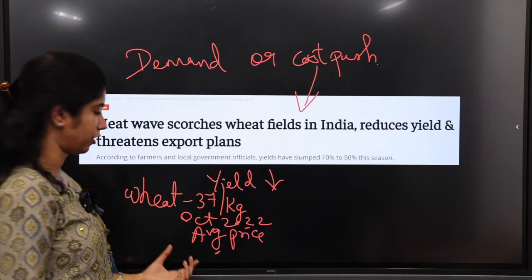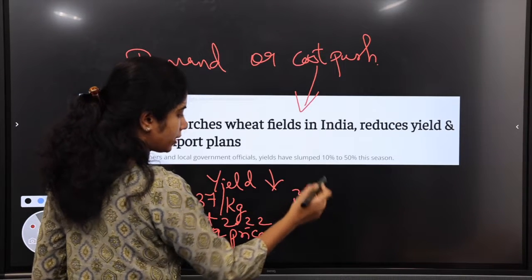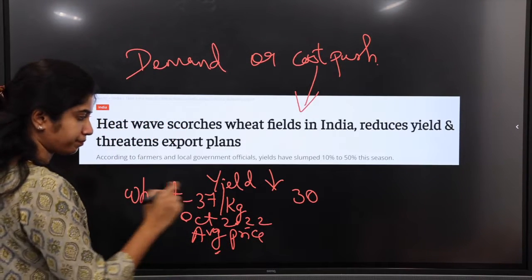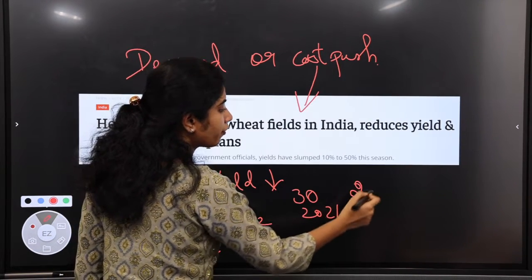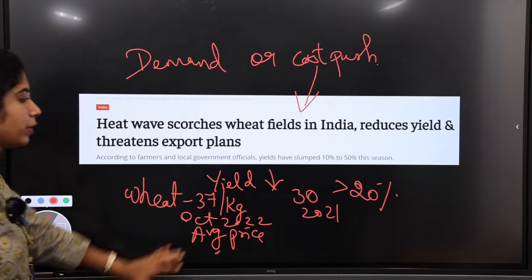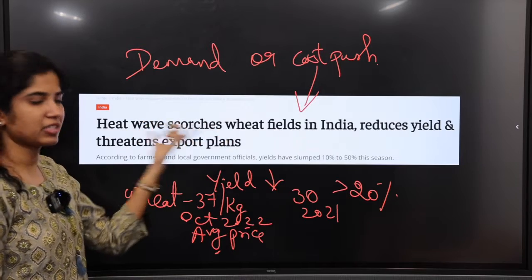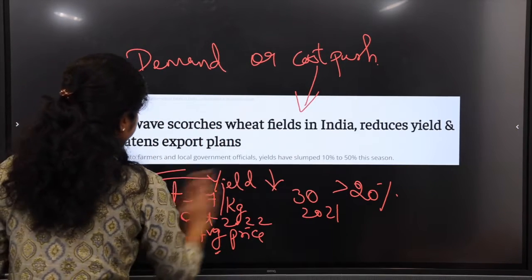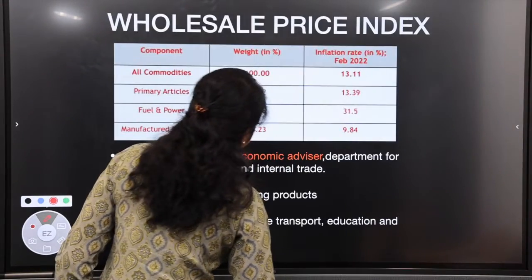The same thing last year, 30 rupees was its price a year ago. So there is a rise of more than 20% in price because of this Russia-Ukraine war and even heat waves. This is seasonal, because heat waves will hit the crops.